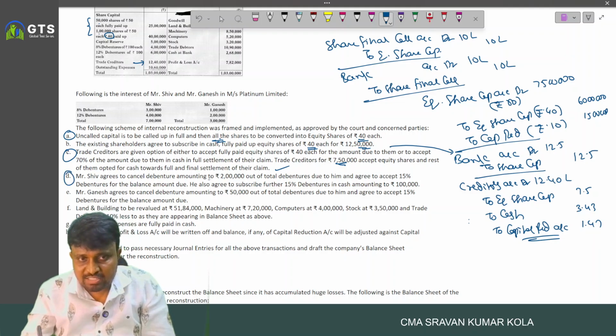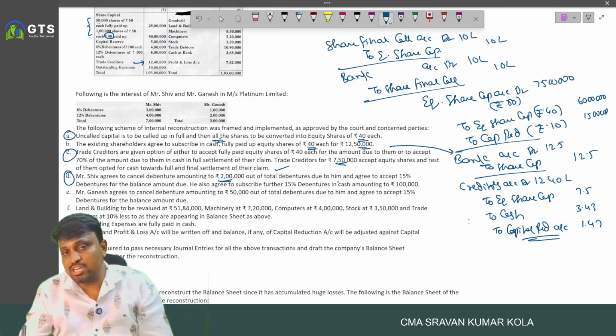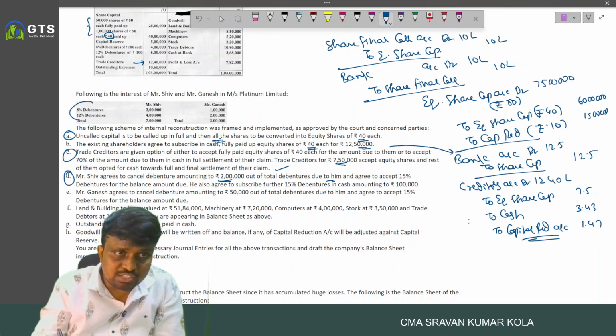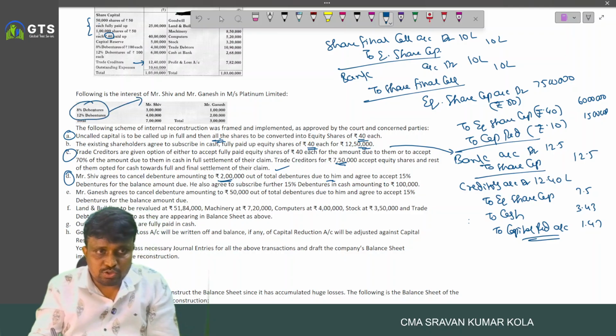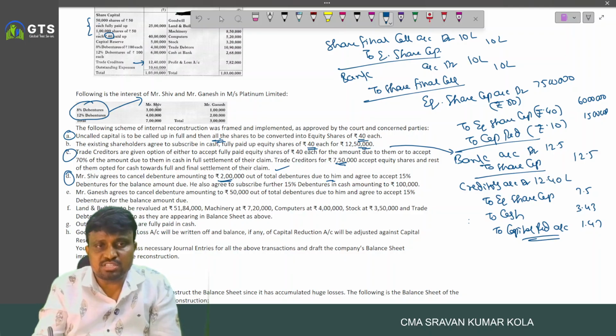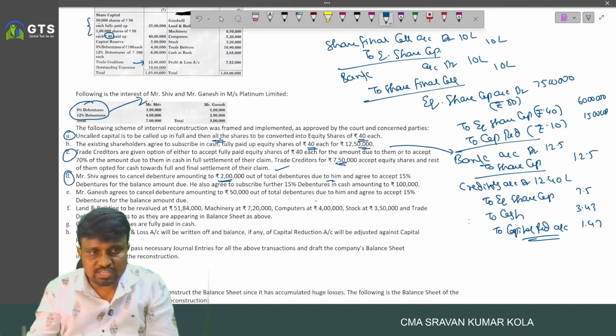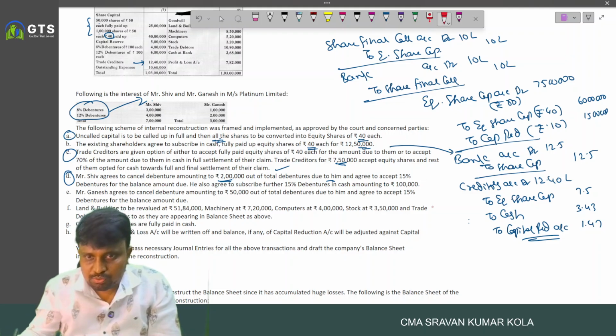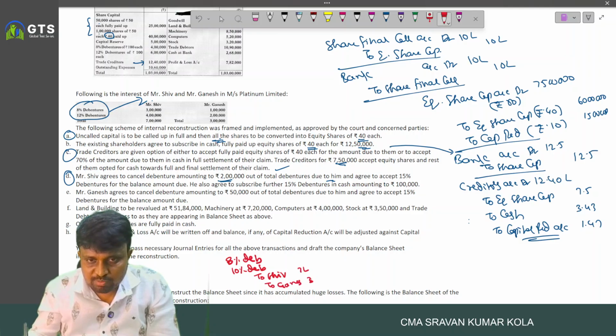Mr. Shiv agreed to cancel debentures amounting to 2 lakh out of the total debentures due to them. First of all, we need to transfer these to their individual accounts. So 8% debentures account debited, 12% debentures account debited to Mr. Shiv. So what is the entry? In this case, we have to write the entry relating to Shiv. 8% debentures, 12% debentures to Mr. Shiv, how much amount? 7 lakhs. To Mr. Ganesh, how much amount? 3 lakh. And total 8% debentures 4 lakh, and here 6 lakh.